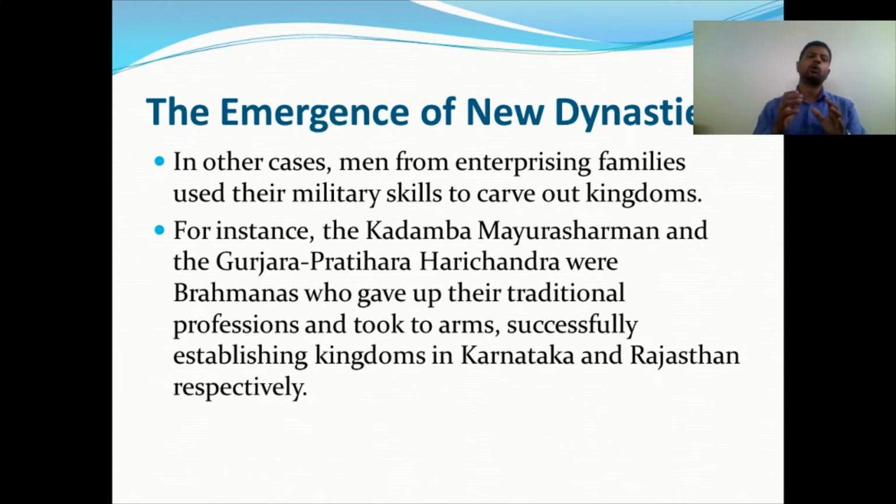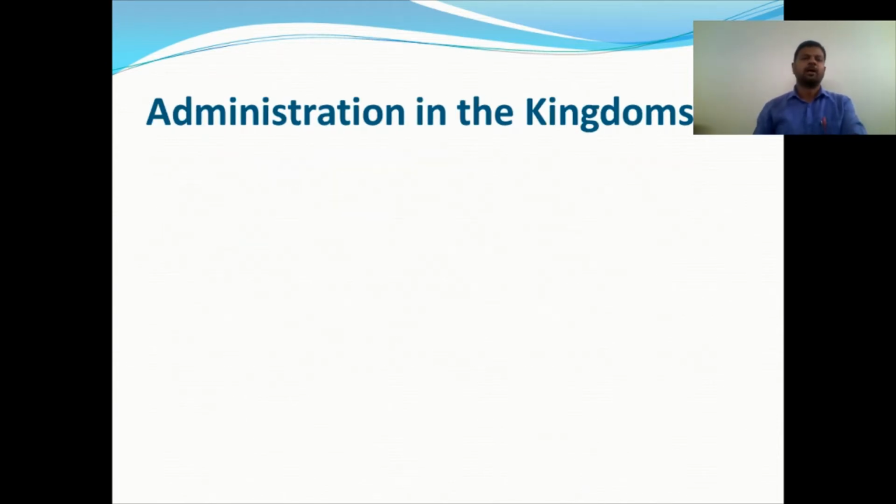Also the Gurjara Pratiharas, Harichandra, were Brahmins who gave up their traditional professions and took up arms, and successfully established kingdoms in Karnataka and Rajasthan. The Gurjara Pratiharas were in Rajasthan and central India, and the Kadambas in Karnataka. Now, how was the administration of the kingdom?